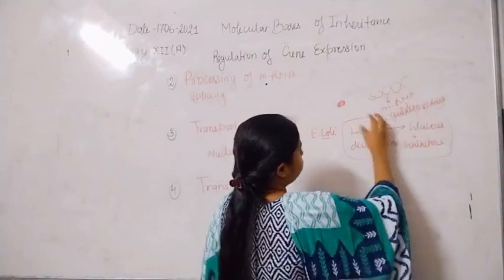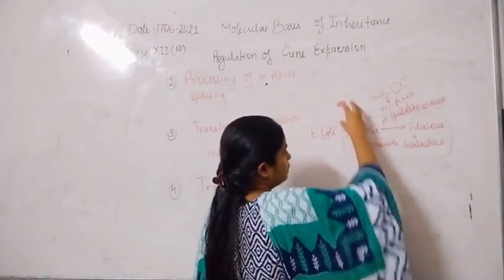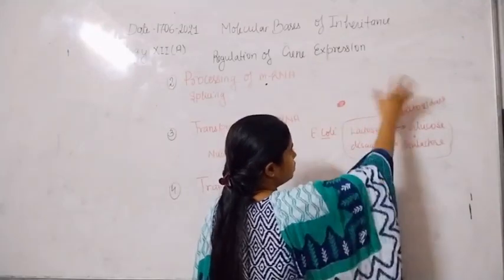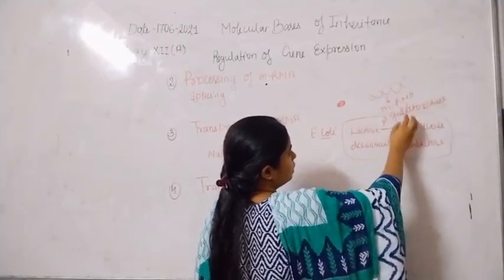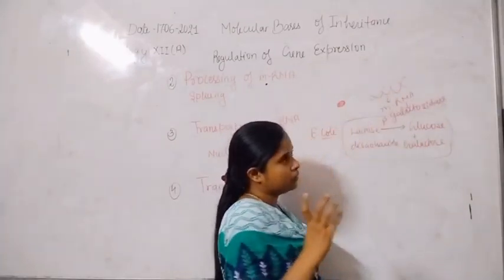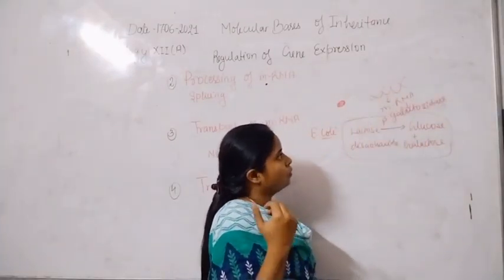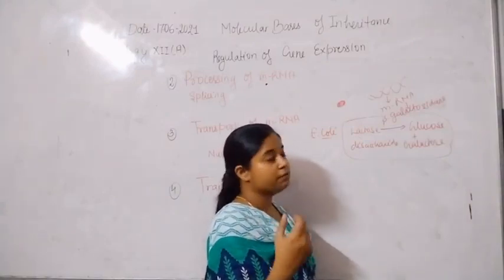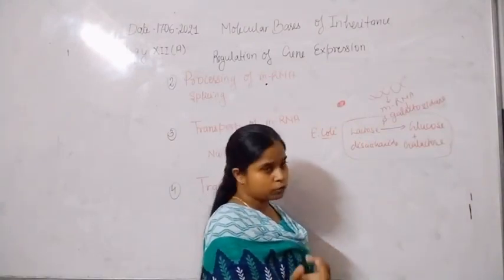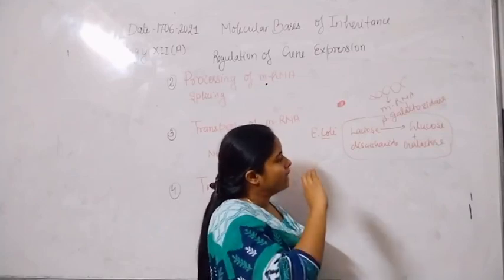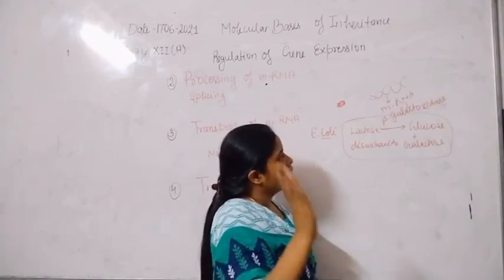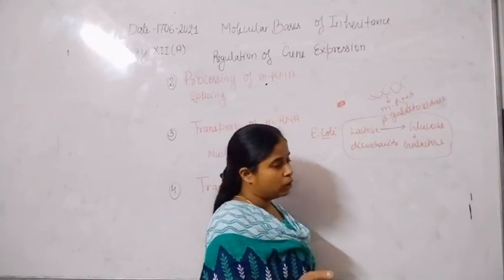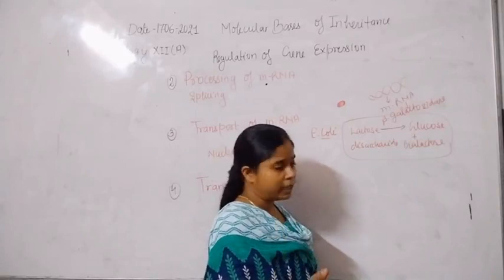Now, if lactose is present in the medium, the E. coli undergoes gene expression. That means the regions or genes present on the DNA undergo transcription to form the mRNA, which carries the beta galactosidase gene, and when it is translated, finally the beta galactosidase enzyme gets formed within the E. coli cytoplasm.